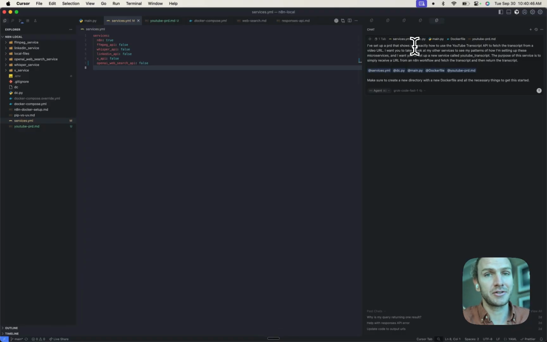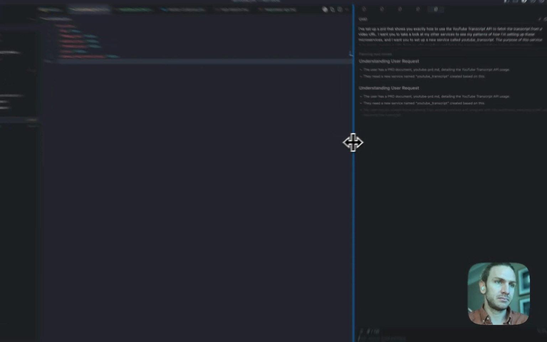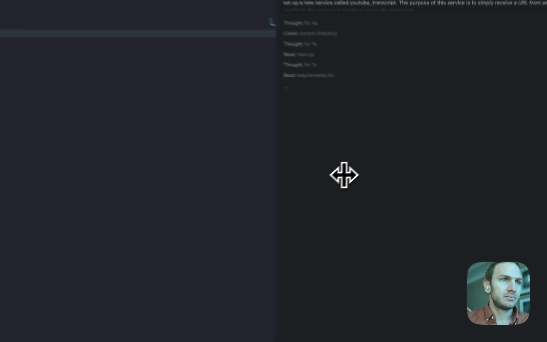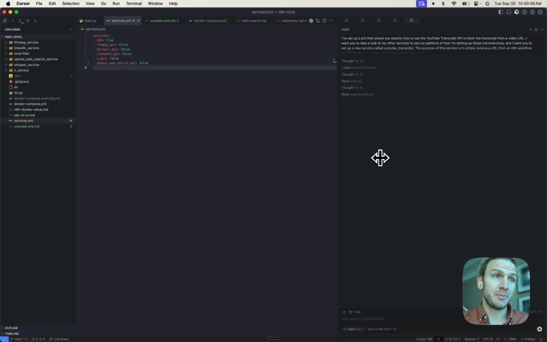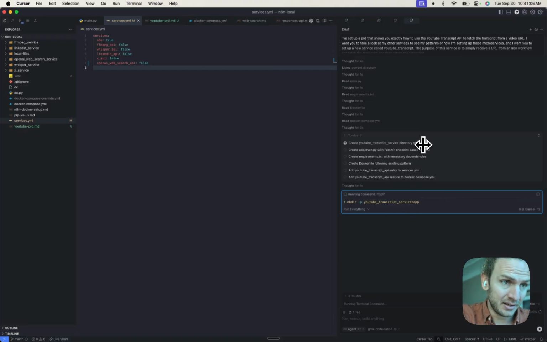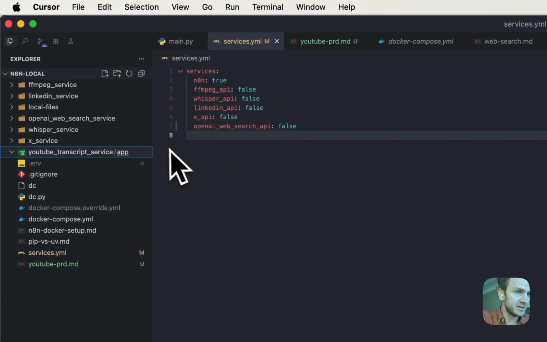And watch how fast this is. Grok Fast is awesome. So right now it's just looking at my existing projects, the ones I've shown it in the context. It's making sure that it understands everything. It created a plan. It's making a new directory for the service. Awesome. Nothing's inside of it yet.